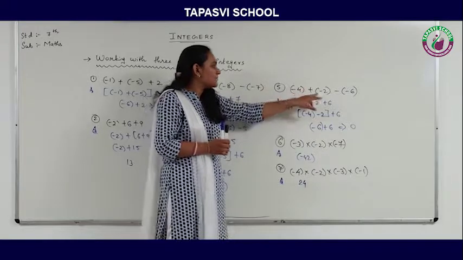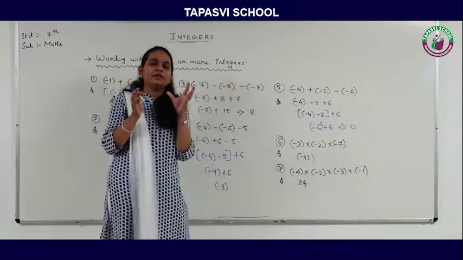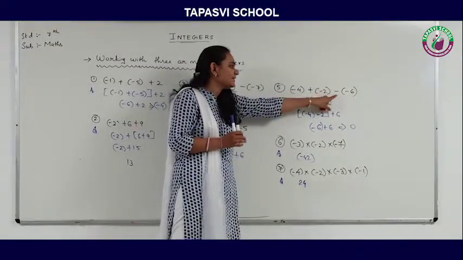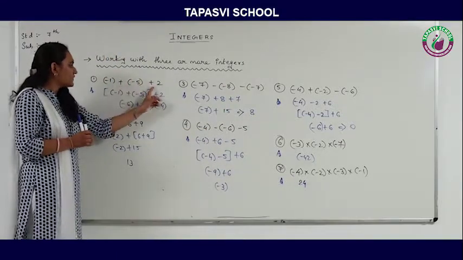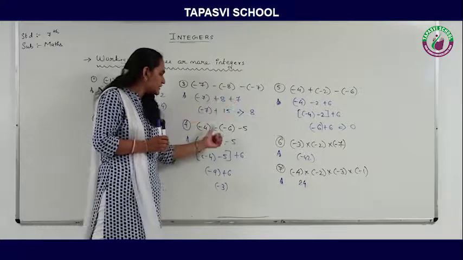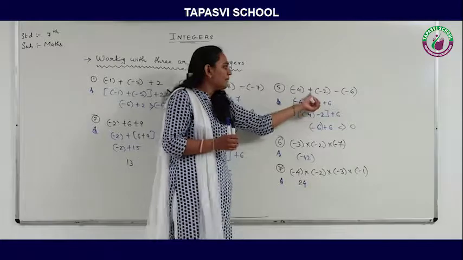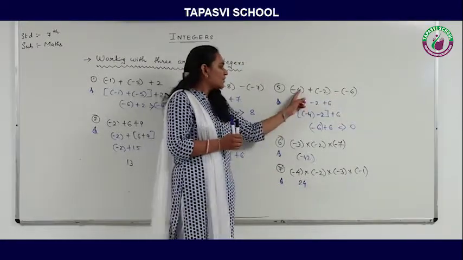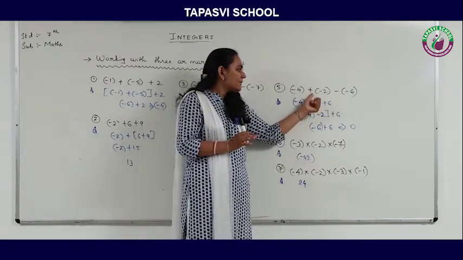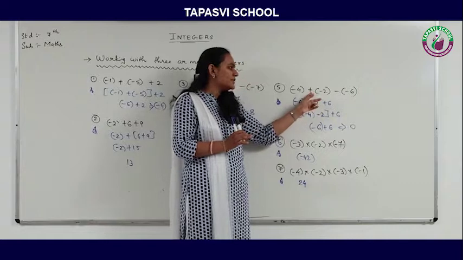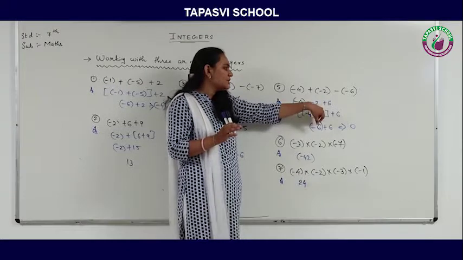Another example, minus 4 minus 2 and minus minus 6. This is a different question where I have plus as well as minus signs. If you have seen all these questions, if it is plus, here also it is plus, plus, plus, minus, minus, minus, minus. But this is a question where there is a combination of both signs, plus as well as minus. So how to deal with this? The first integer will remain as it is. For the second integer, plus minus becomes minus, because outside there is a plus sign, so the integer will not change its sign. It will remain as it is, so it's minus 2.